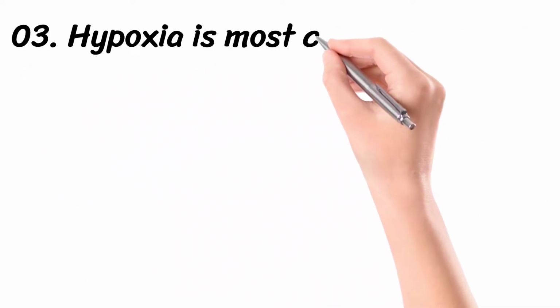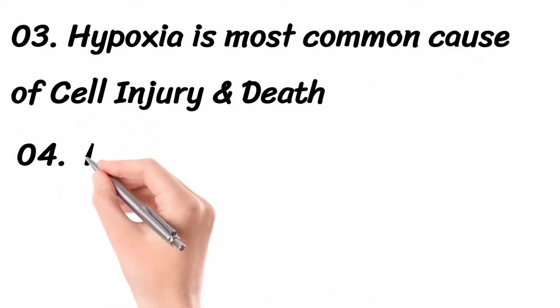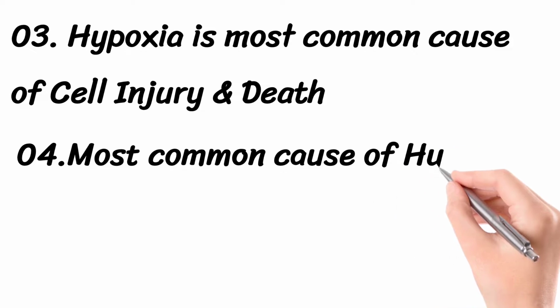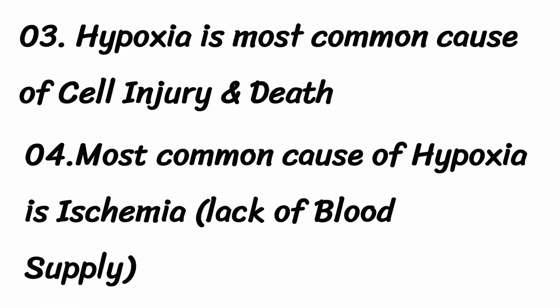And if adaptation fails, if injury is somewhat severe, then cell injury will occur. And hypoxia is the most common cause of cell injury and cell death. The most common cause of hypoxia is ischemia, that is lack of blood supply.